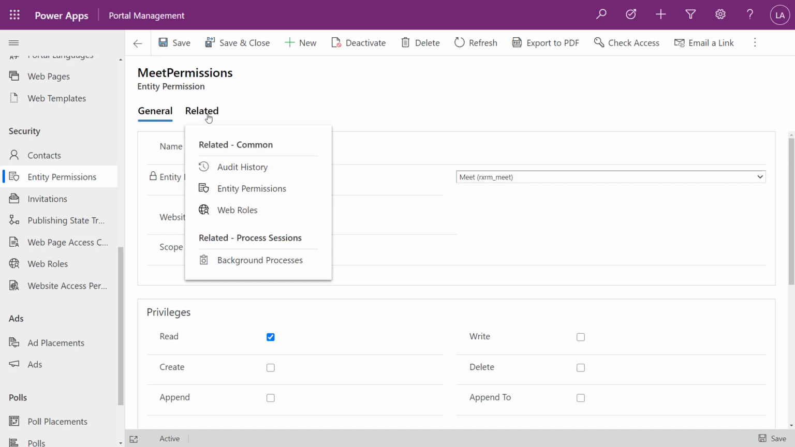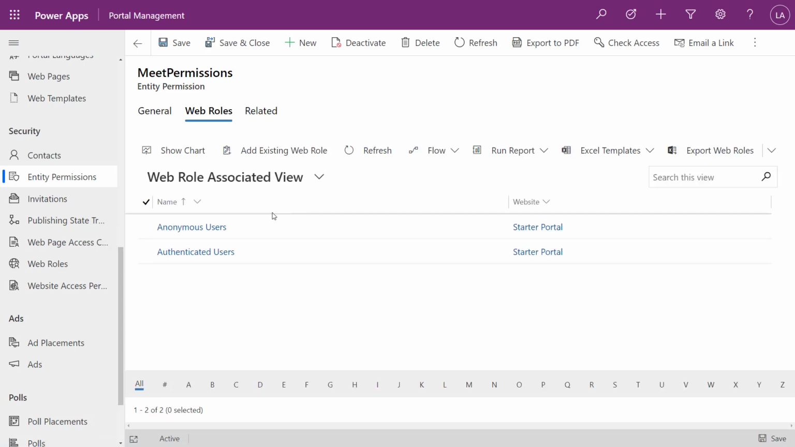And what I do need to do is relate that to a web role. Now, the web roles I have it related to are the ones that come out of the box, the anonymous user and the authenticated users. Basically, I want everyone to see it. Now, I can create my own custom web roles and associate those with specific table, or rather entity, permissions. And this is going to create a bit of a matrix on how security works within Power Apps portals. We can establish a hierarchy with this as well, relating to accounts and contacts.